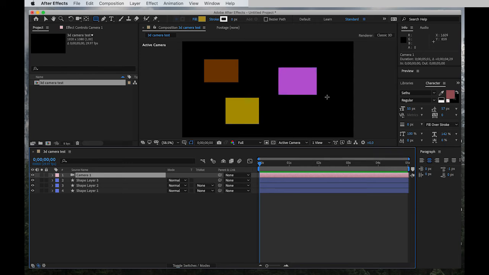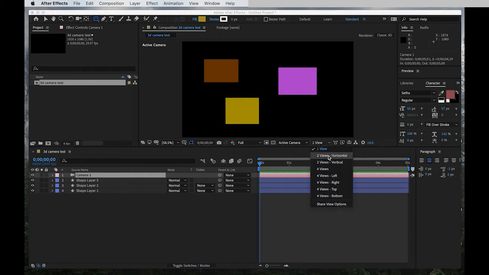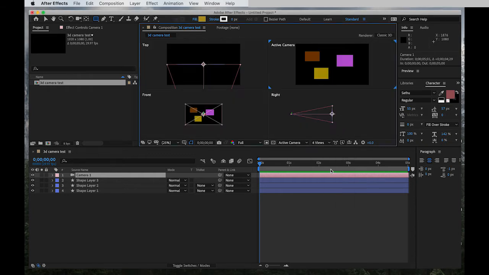Now, instead of this one view, on the bottom of the composition panel you see there's one view, or how many views of the window you want to see. You're going to click on it, and then go to 4 views. So now you have 4 views: top, active camera, front, and right. Okay. So what we're going to be using the most is active camera and right, even though I'm going to constantly keep an eye on the other views as well.